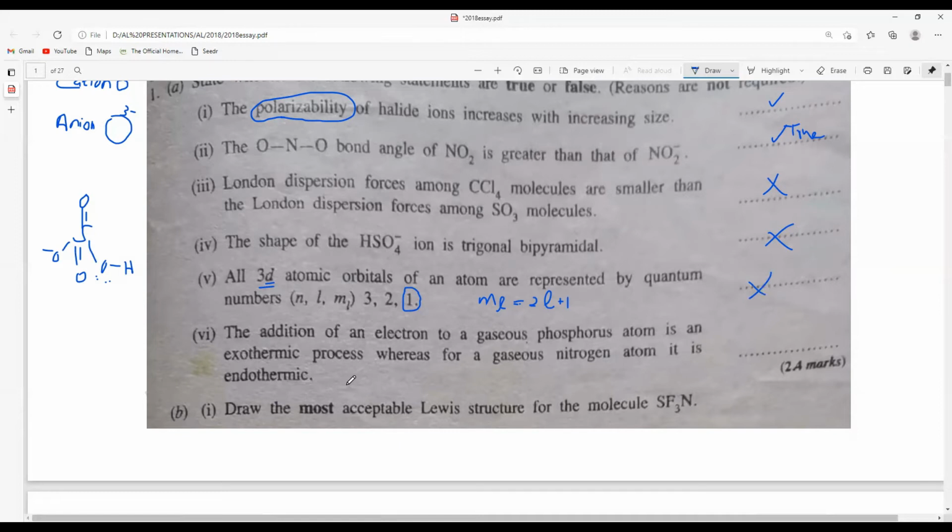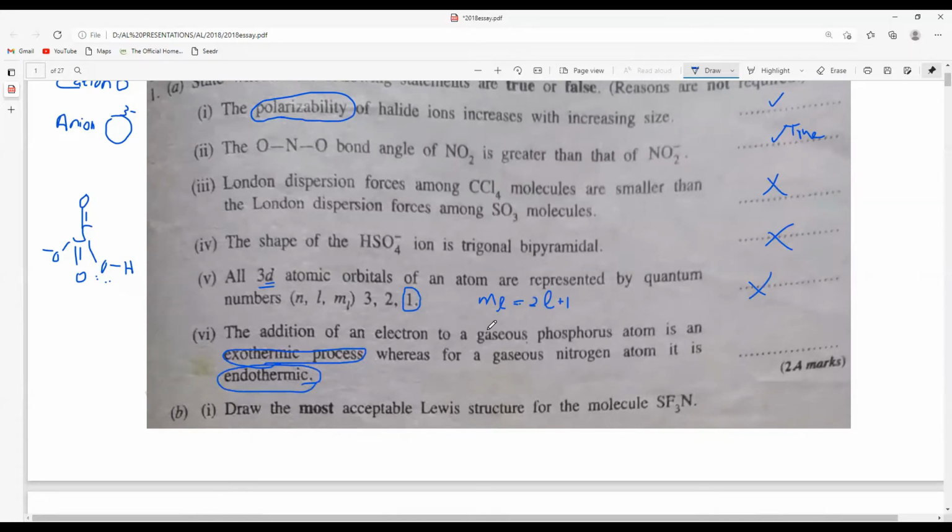And the last one, the addition of an electron to a gaseous phosphorus atom is an exothermic process. Yes, so check the electronic configuration of phosphorus, whereas for a gaseous nitrogen atom, it is an endothermic process. So think about the difference between nitrogen and phosphorus, right?